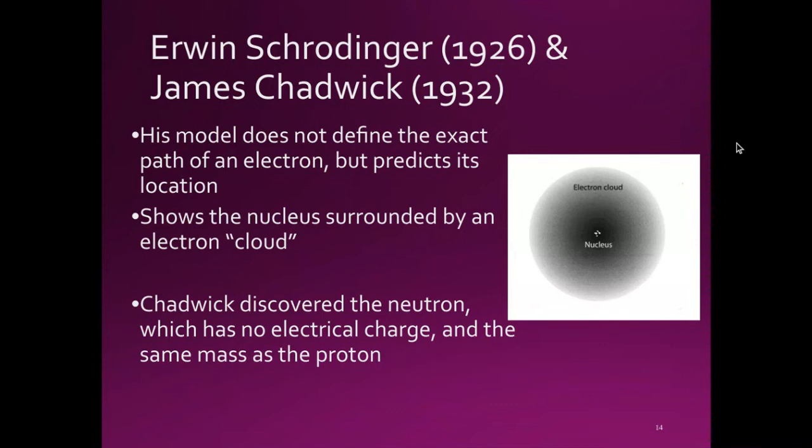And then Sir James Chadwick lived from 1891 to 1974. He was an English physicist who was awarded the 1935 Nobel Prize in Physics for his discovery of the neutron in 1932. In 1941, Chadwick wrote the final draft of the Maud Report, which inspired the US government to begin serious atomic bomb research efforts. Chadwick is credited with discovering the neutron, which has no electrical charge and the same mass as the proton, which made it virtually undetectable until later on when technology could catch up.